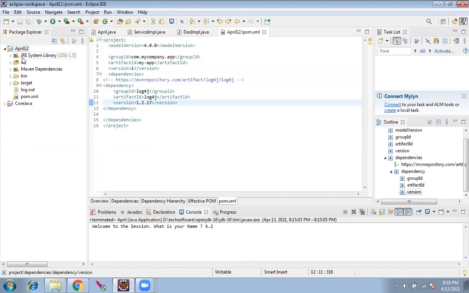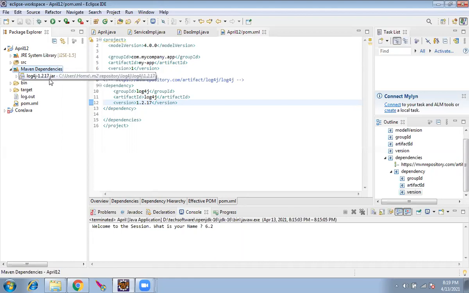This is related to the Maven topic, that's a separate topic. I will come to that. After converting this prompt.xml into Maven, you should be getting this Maven dependencies folder. Inside that, you should be getting a log.jar. If you got this file, then everything is set for you.